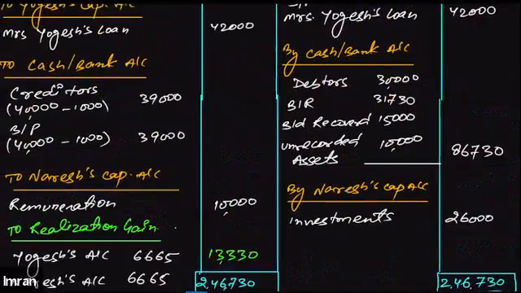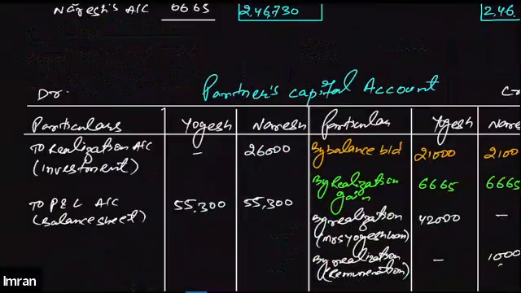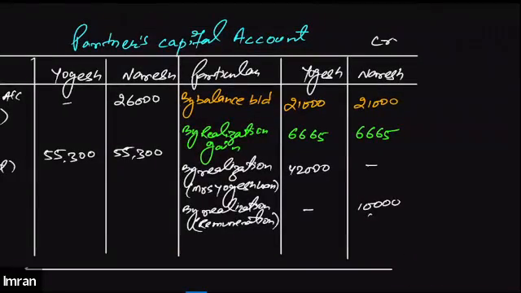So his account needs to be debited by 26,000. Similarly, the question says that Naresh will be getting a remuneration of 10,000 as well. That means his account needs to be credited by 10,000. So we'll go to the capital account one more time. On the credit side, we'll write down remuneration of Naresh in the Naresh column, 10,000 by realization account.